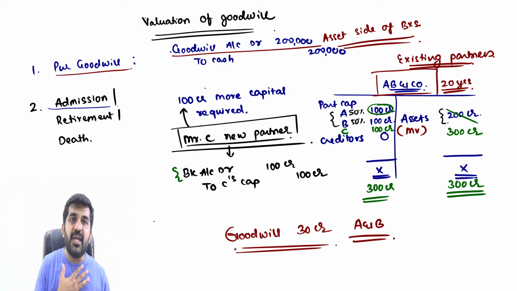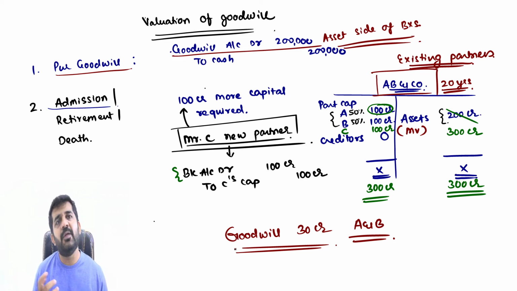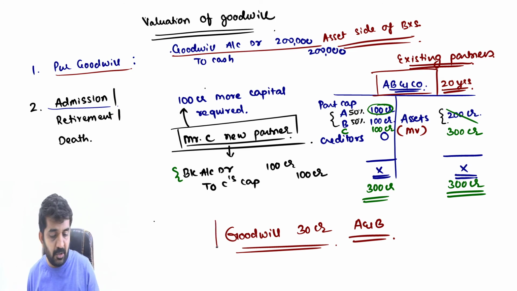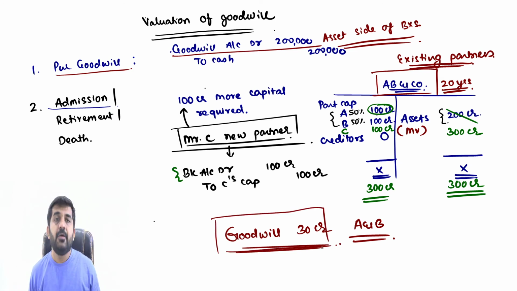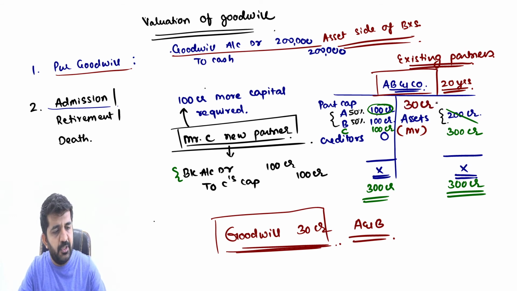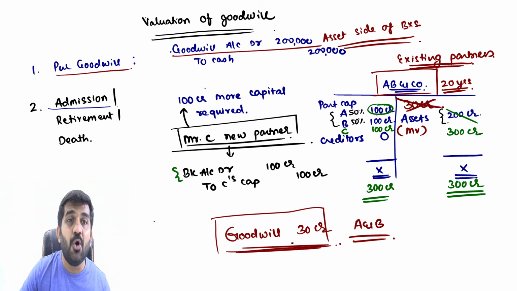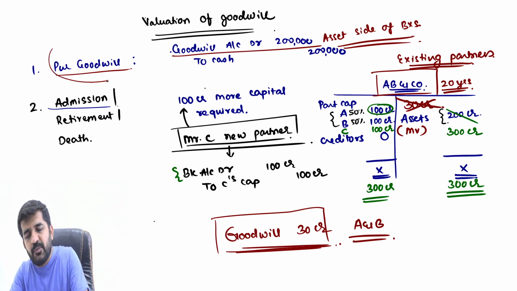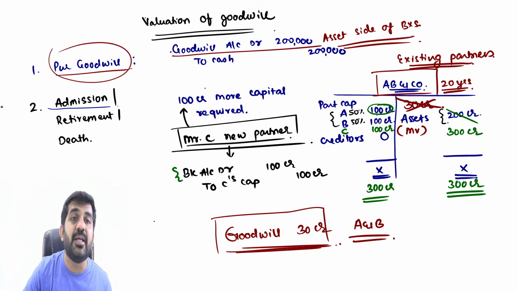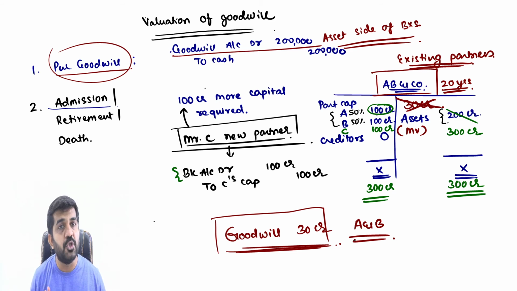They are coming to me. I am a chartered accountant. I can value the goodwill. I know methods of valuation of goodwill. I have valued the goodwill and told them that your goodwill is nothing but 30 crore rupees. The question is why it is not appearing over here as goodwill on the asset side of the balance sheet. Because only purchased goodwill can be recorded. This is a goodwill created over a period of time, which should be valued.